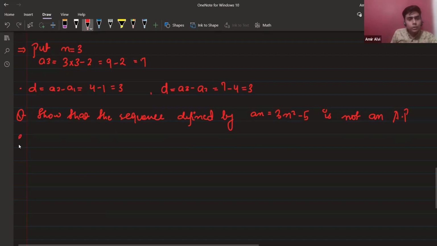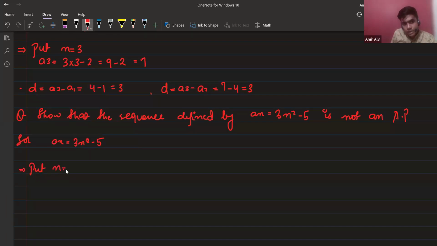Okay, let me solve it for you. So it's saying that an, the nth term of this sequence, is given in this form: 3n square minus 5. Clear? Put n equals to 1. A1 is equals to 3 into 1 square minus 5, which is equal to minus 2.